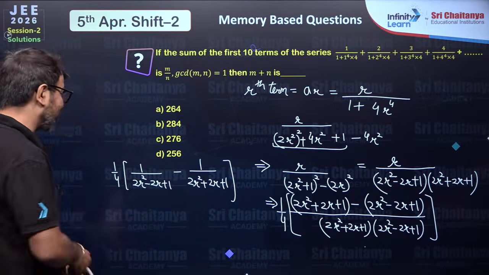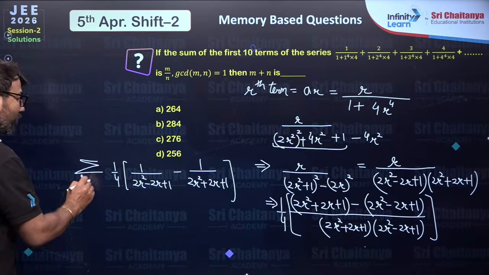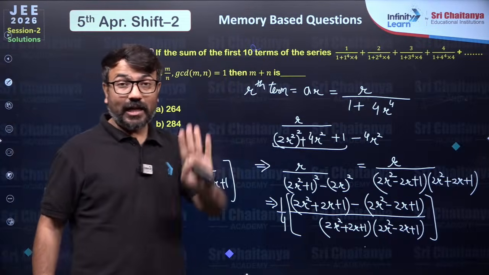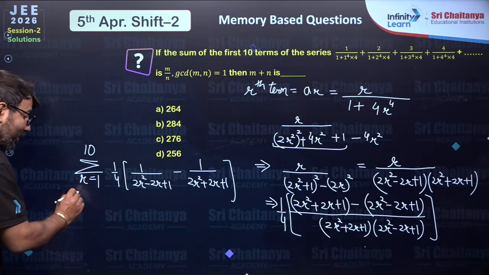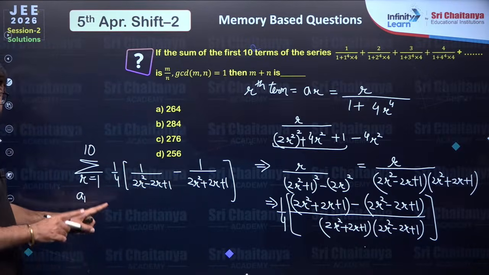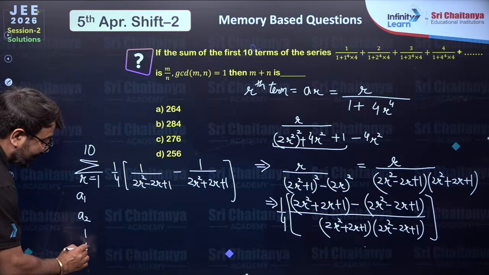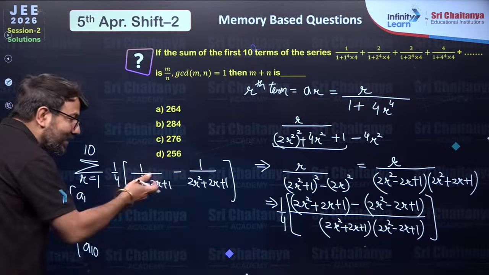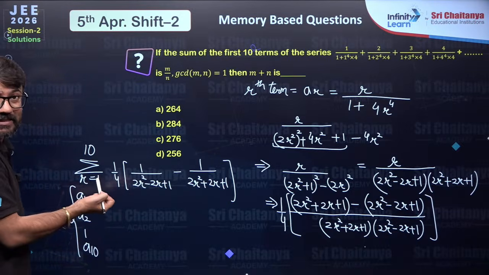Now how does it become easy for us? Because they have given the summation that the r value will move from first to 10 terms, because they're asking the sum of 10 terms. Now, if you substitute r value 1 here, you will get a1, because this is the rth term. If you substitute r value 2, you will get a2. And if you substitute r value 10, you will get a10. Now, if you add all of them, the middle terms will get cancelled, because this is a telescopic series that has been created.